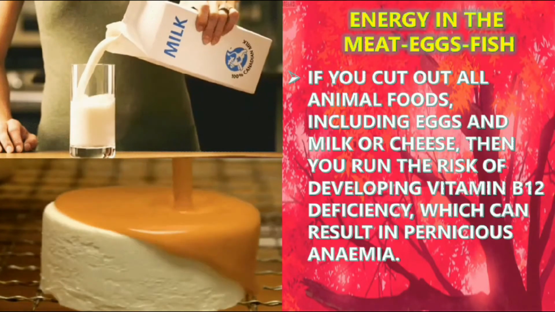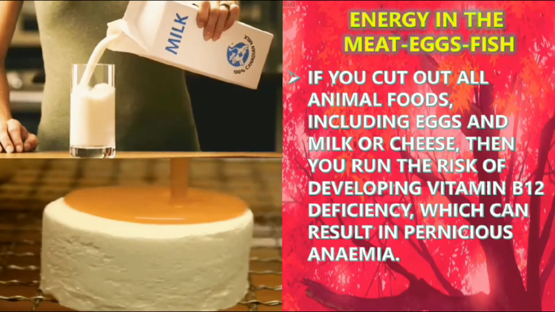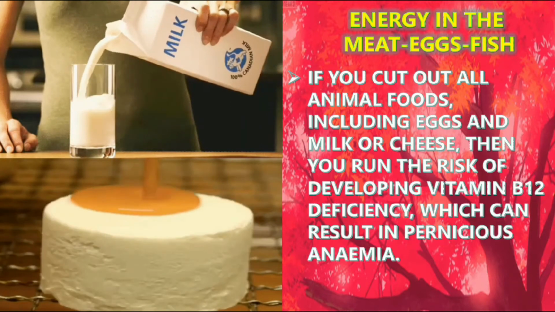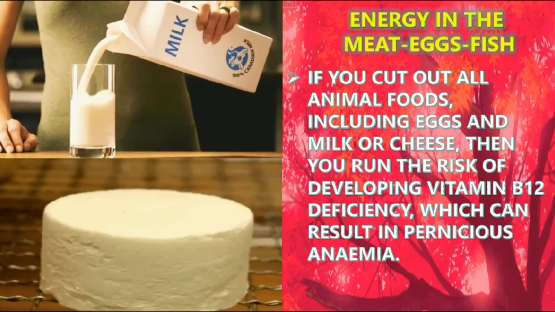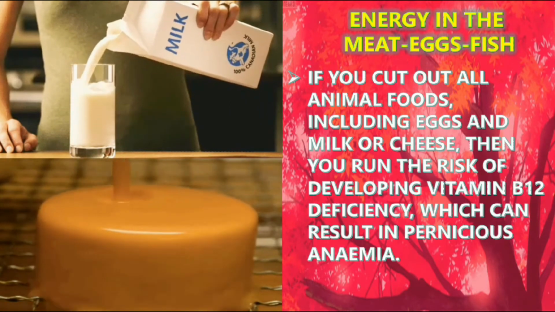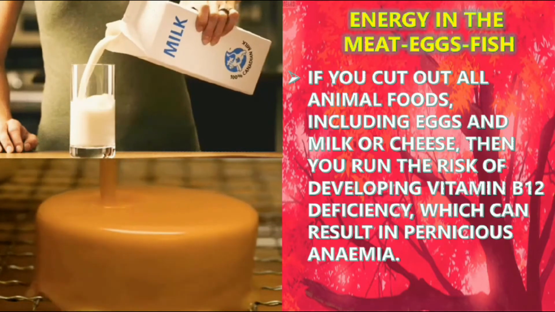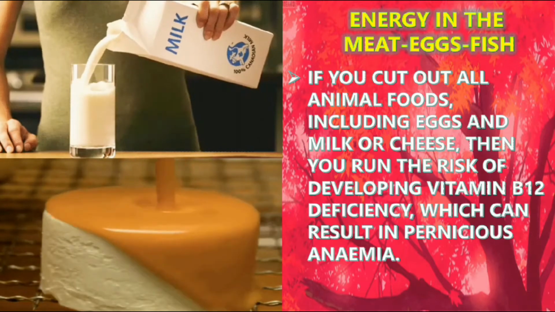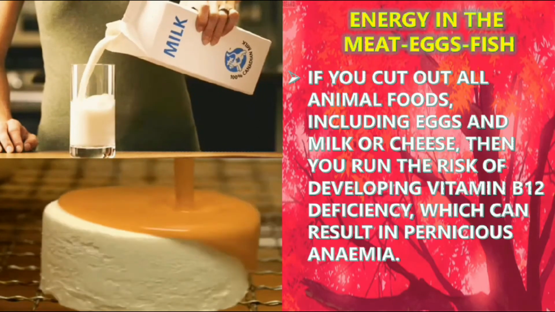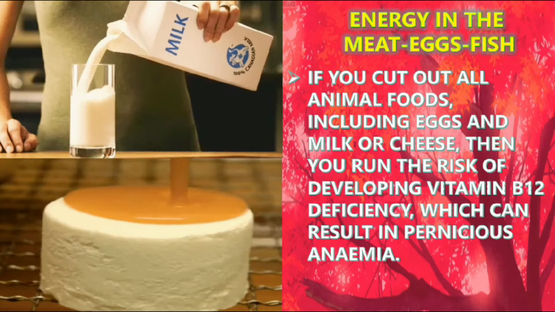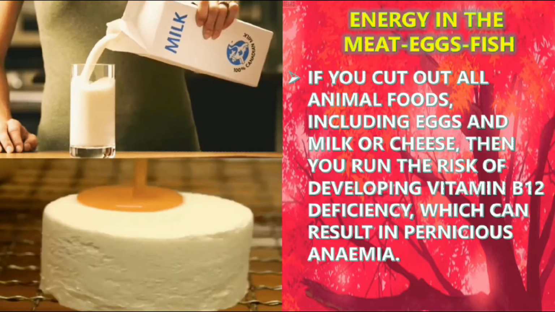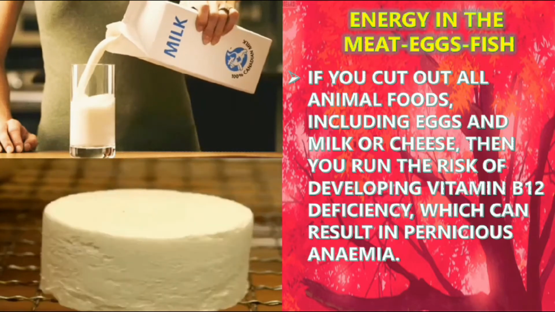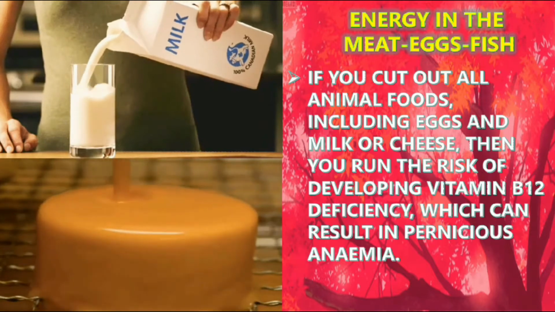If you cut out all animal foods including eggs and milk or cheese, then you run the risk of developing vitamin B12 deficiency, which can result in pernicious anemia. So there is a disease called pernicious anemia. It will occur when you lack vitamin B12.